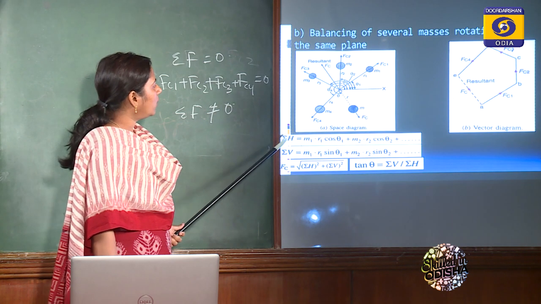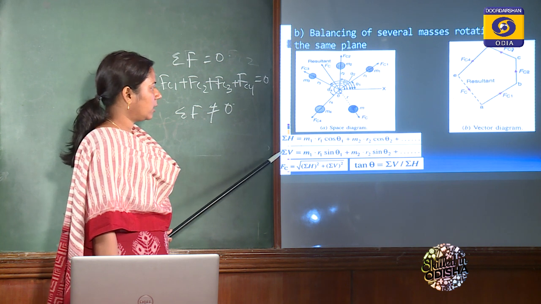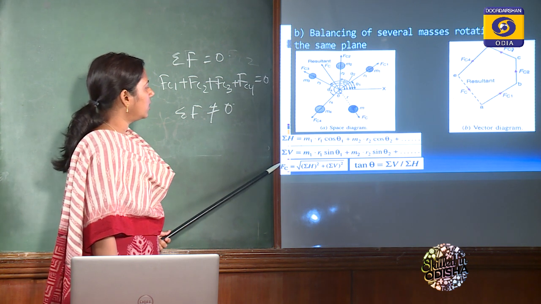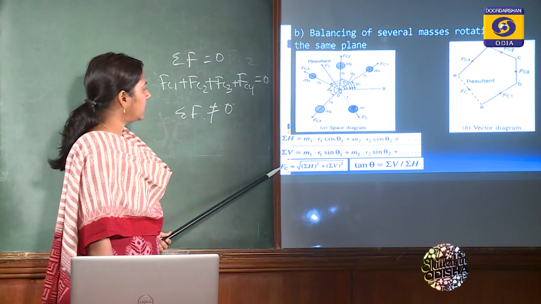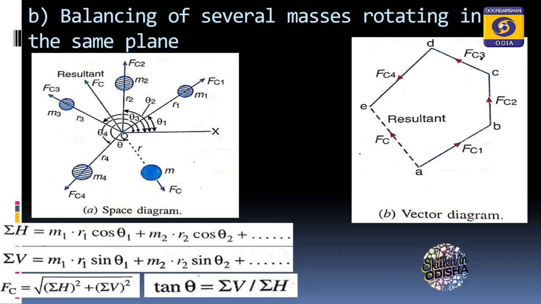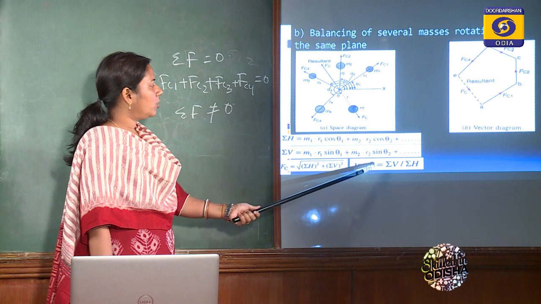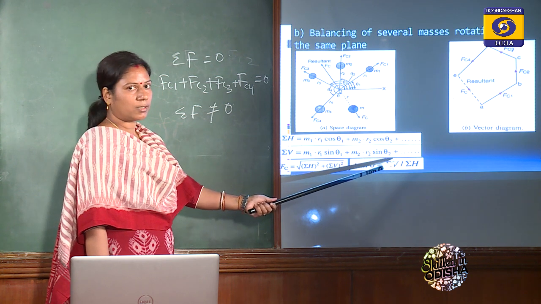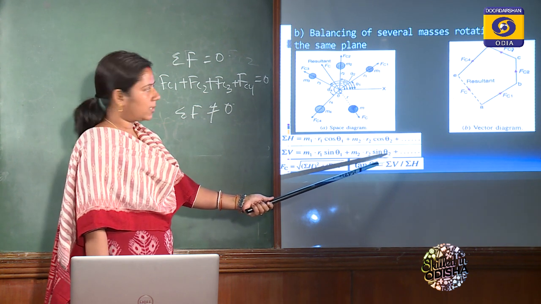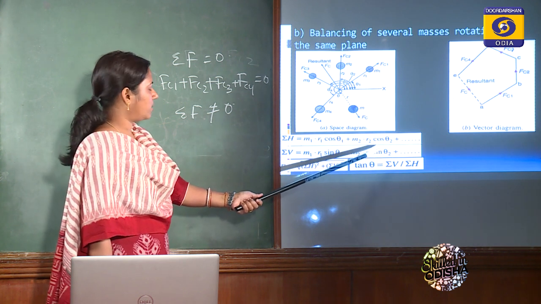So after calculating this horizontal component and vertical component, now we can find out the centrifugal force, that is Fc, equal to the root of summation of horizontal square plus summation of vertical square. And what will be the angle? Tan theta is equal to summation of vertical divided by summation of horizontal. And from this equation you can find out the value of theta. Theta will be equal to tan inverse of this. That is the position of the balancing mass.